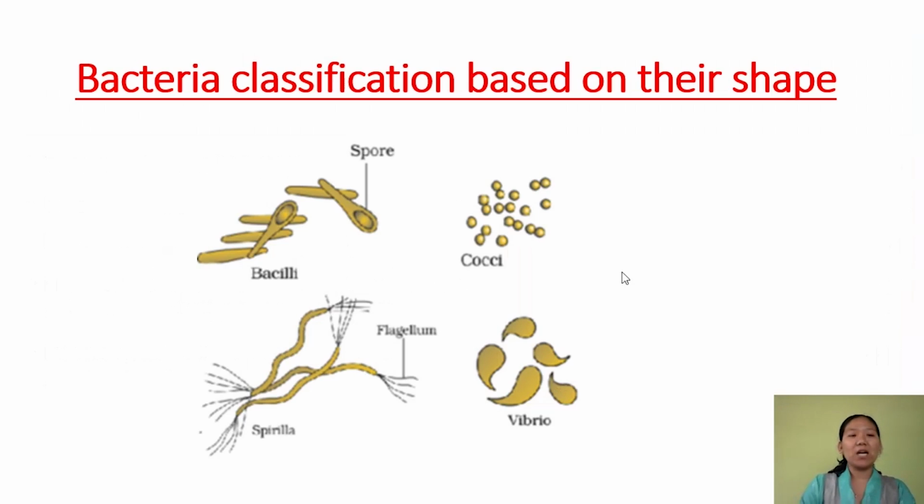And if you classify bacteria on the basis of their shapes, we have four categories. When the shape is rod shape, we call them bacilli. If the shape is spherical, we call them cocci. If it is spiral shape, we call them spirilla. And if it is comma shape, then it is vibrio.